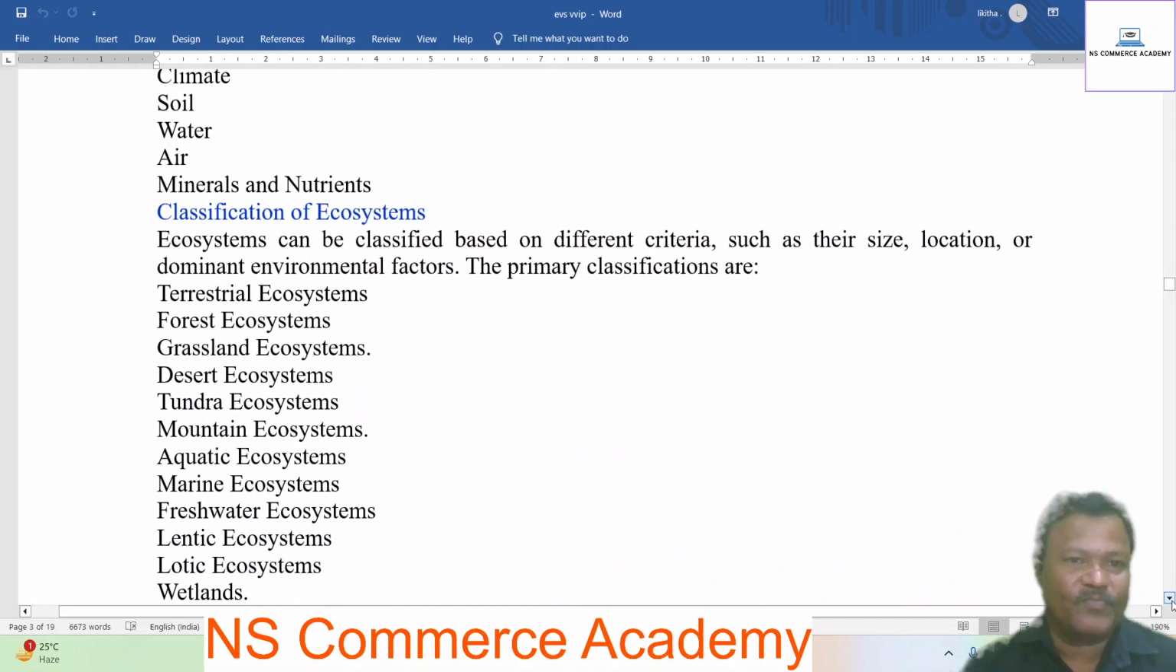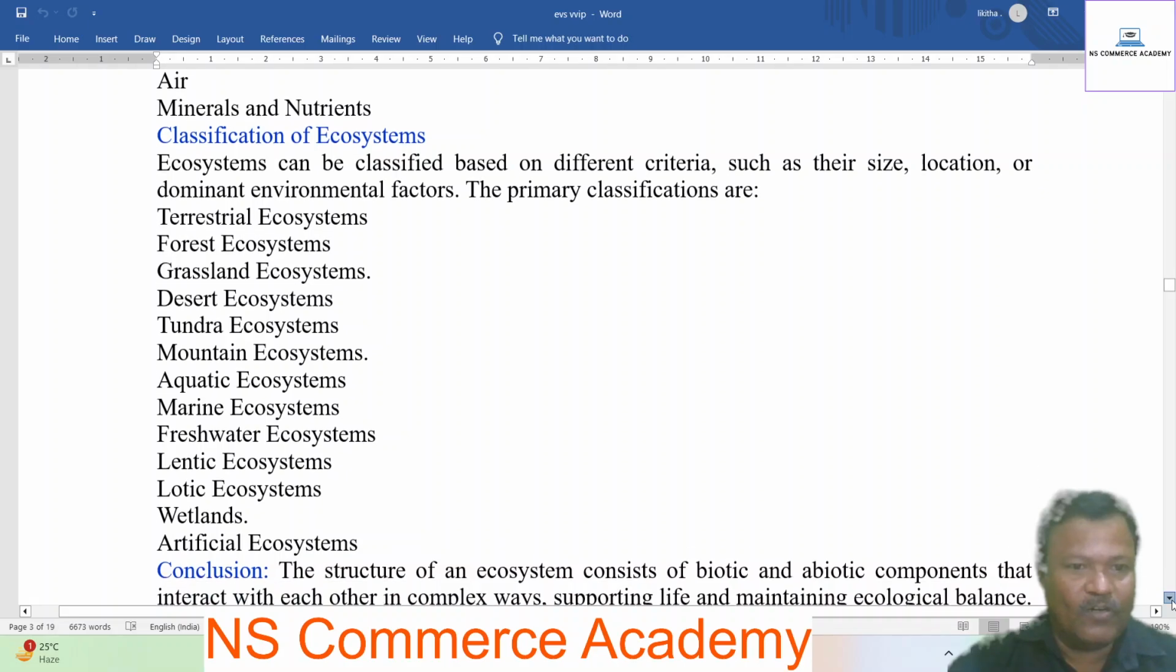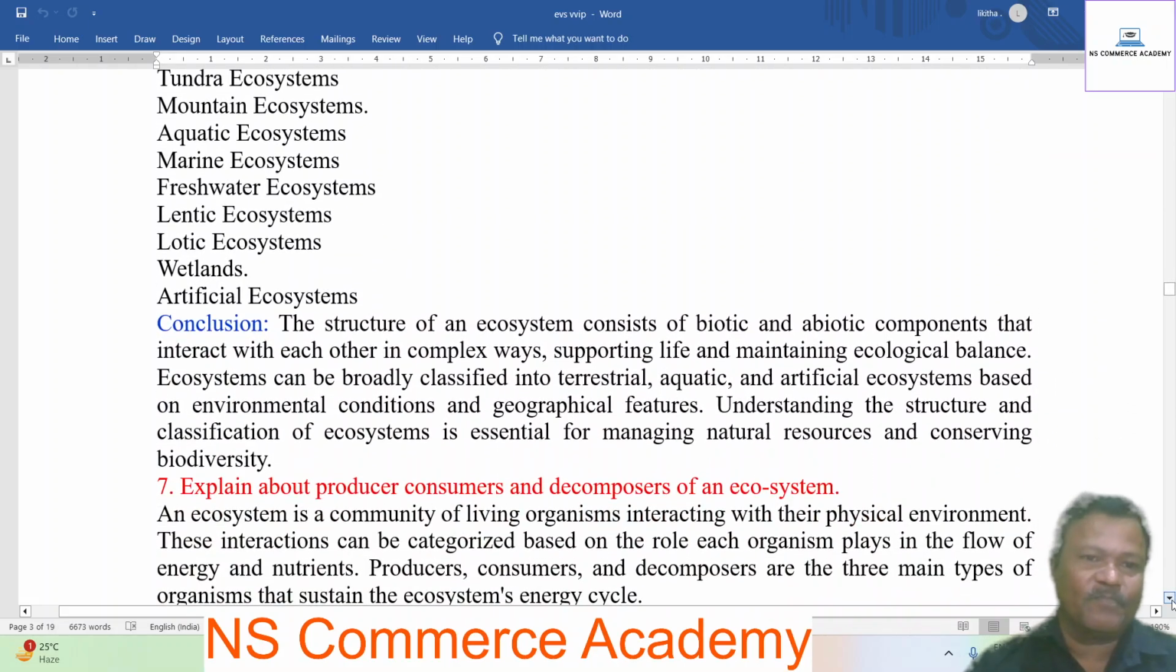Classification of ecosystem: ecosystems can be classified based on different criteria such as their size, location, or dominant environmental factors. The primary classifications are terrestrial ecosystem, forest ecosystem, grassland ecosystem, desert ecosystem, tundra ecosystem, mountain ecosystem, aquatic ecosystem, marine ecosystem, freshwater ecosystem, lentic ecosystem, lotic ecosystem, wetlands, artificial ecosystem.